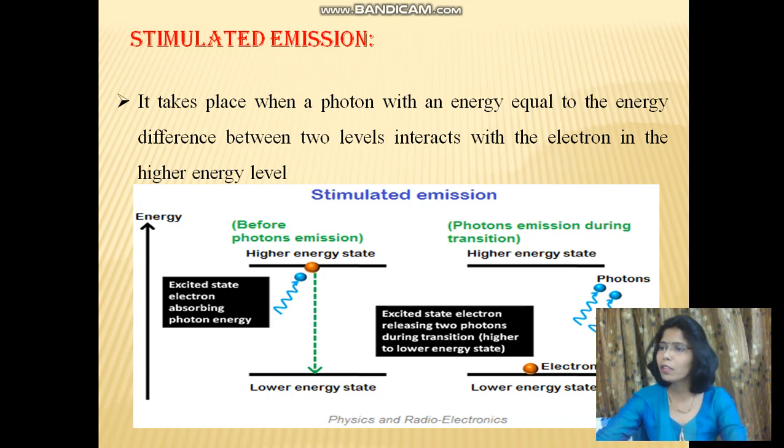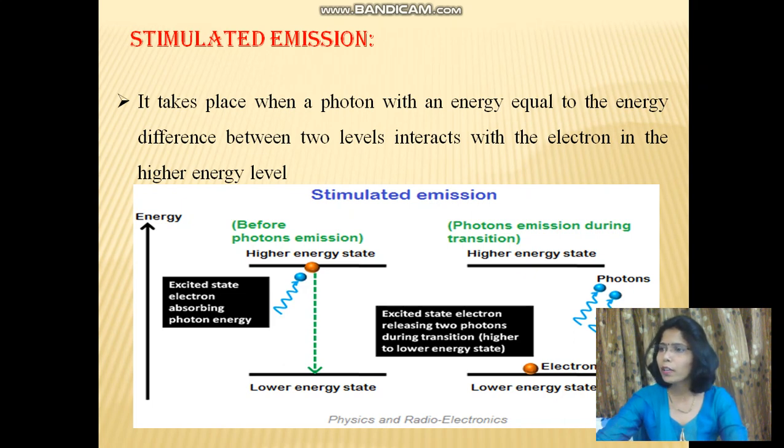In stimulated emission, the electron in the excited state need not wait for the natural spontaneous emission to occur. An alternative method is used to stimulate the excited electrons to emit a photon and fall back to the ground state. The incident photon stimulates or forces the excited electrons to emit the photon and fall into the lower state.